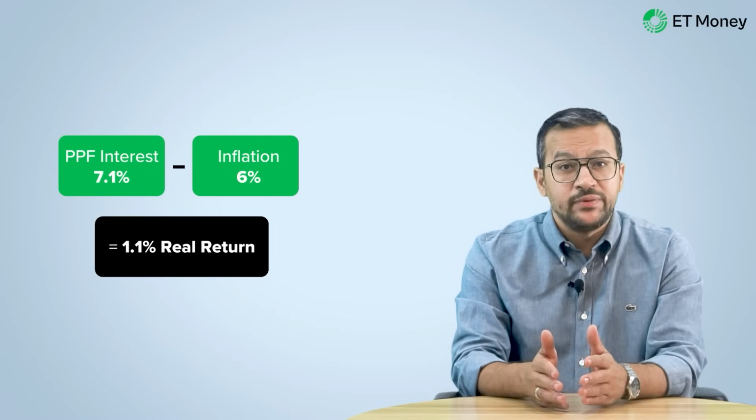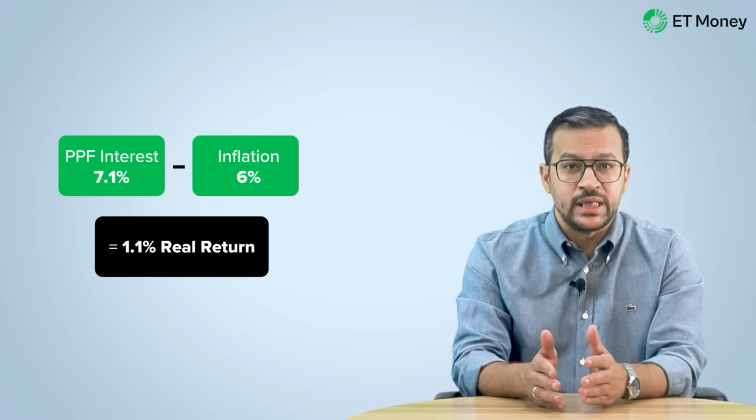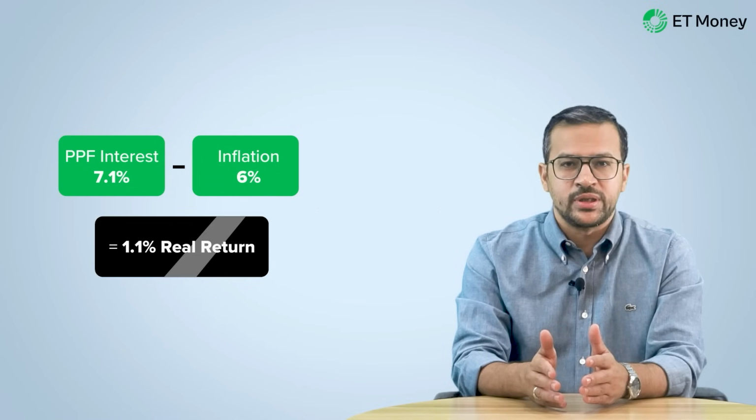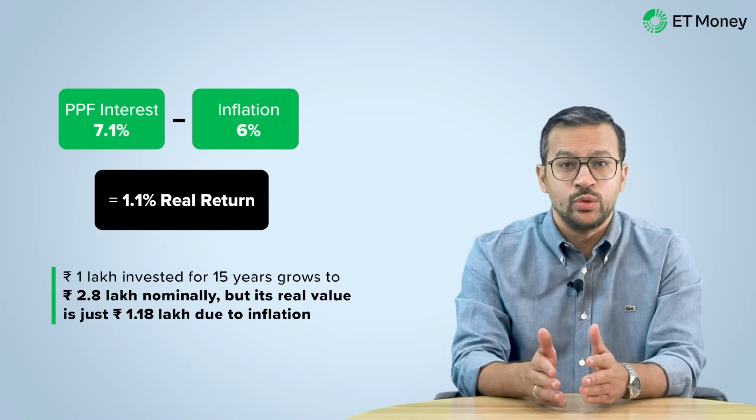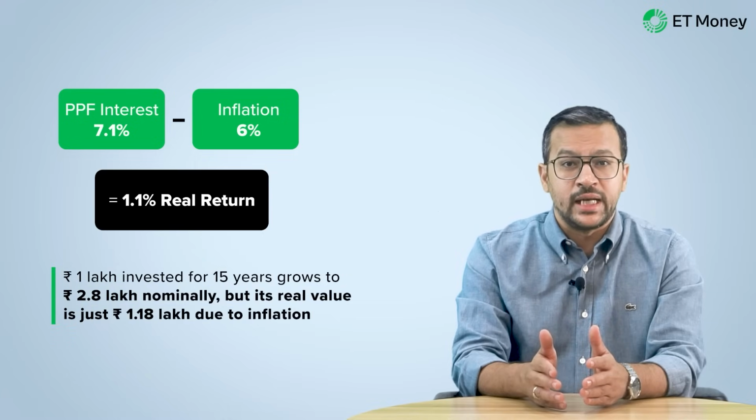For instance, if the PPF rate is 7.1% and the inflation rate is 6%, you effectively just earn 1%. At this rate, the real value of 1 lakh rupees invested 15 years ago is just 1.18 lakh and not 2.8 lakh, which is the nominal value.